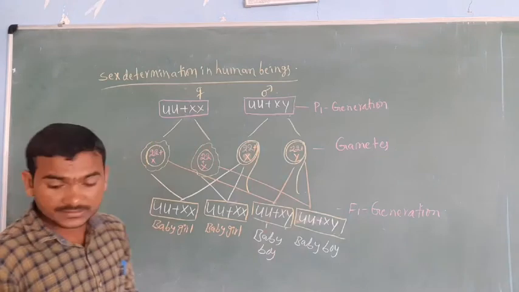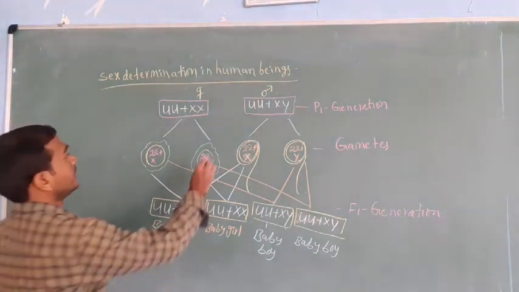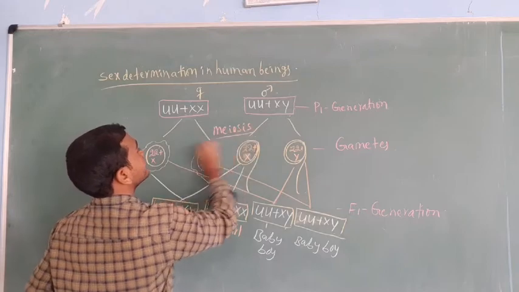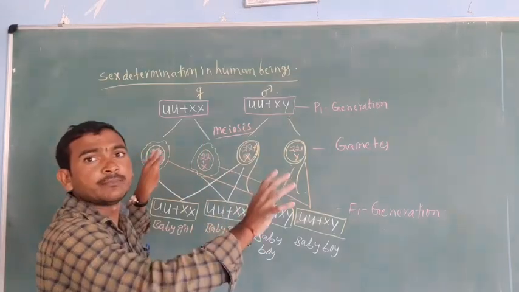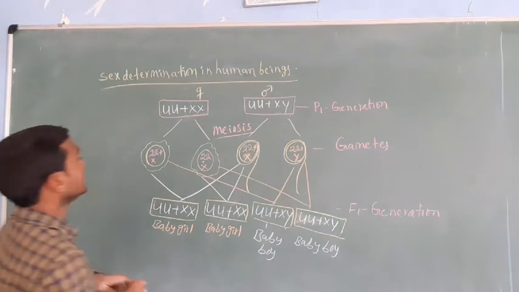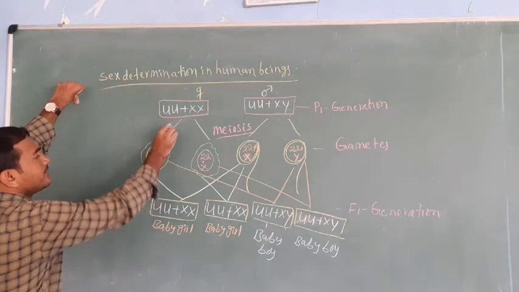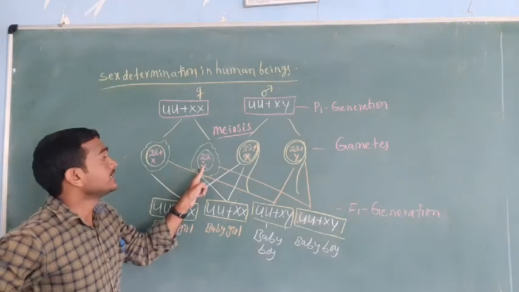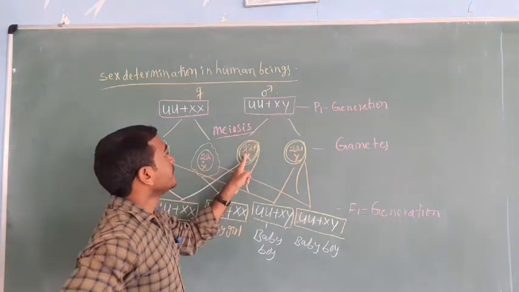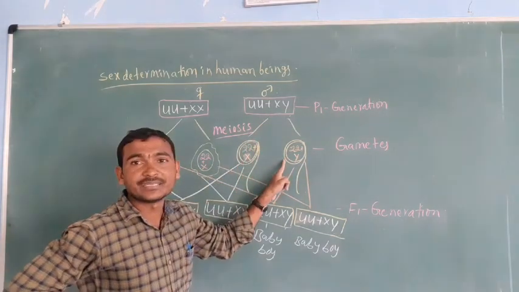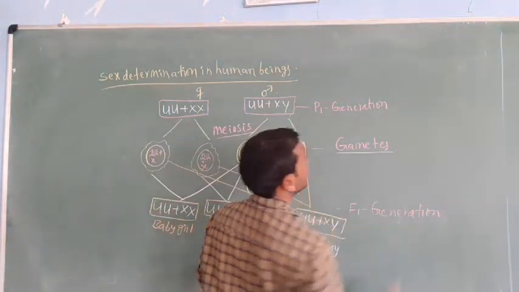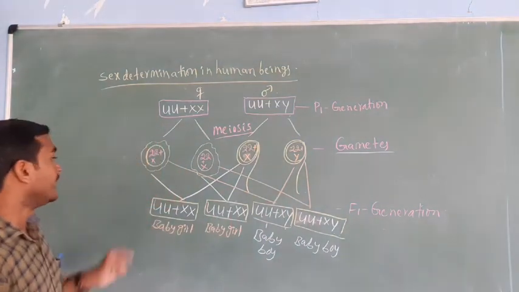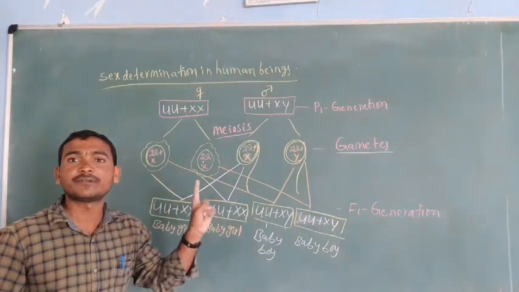After this, they undergo meiosis. What happens? The chromosome number becomes half, or reduced. Then in gamete formation, in the female, 22 plus X, 22 plus X. Then in the male, 22 plus X and 22 plus Y. This is called gamete formation, or gametogenesis.